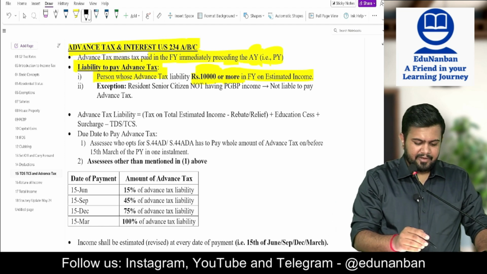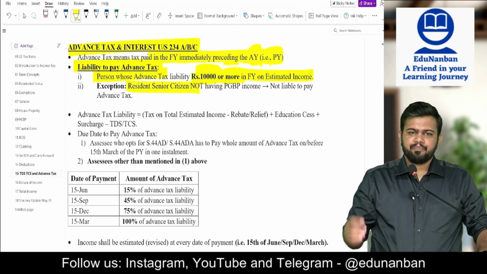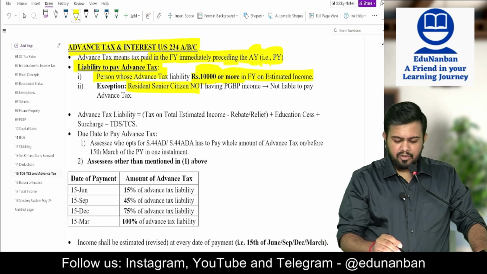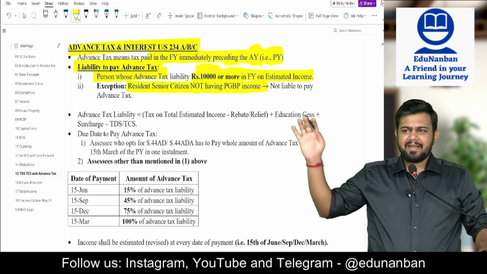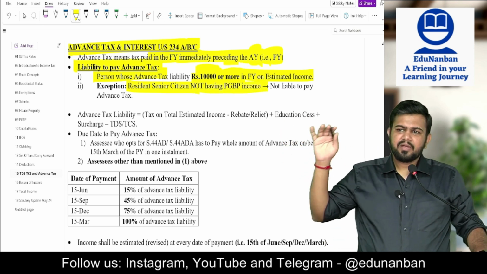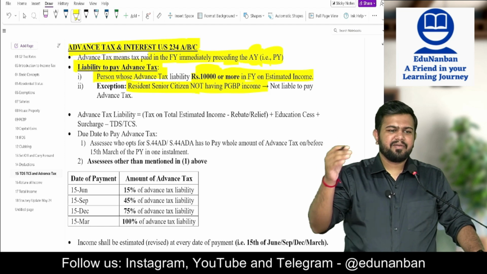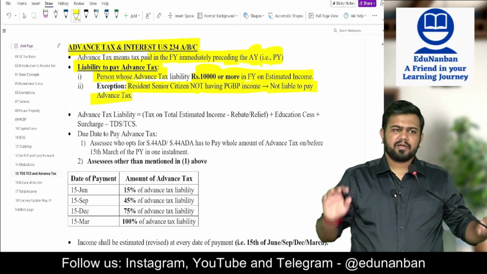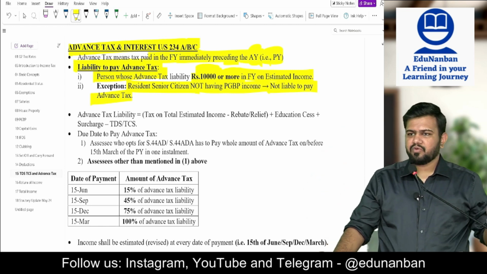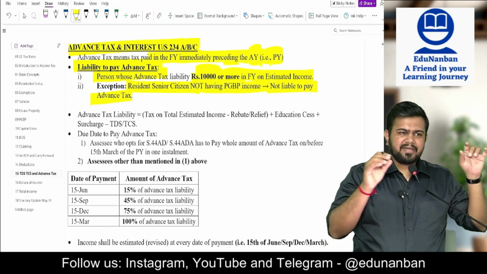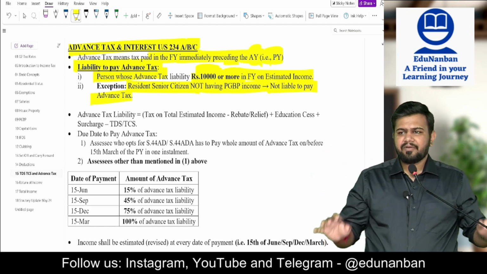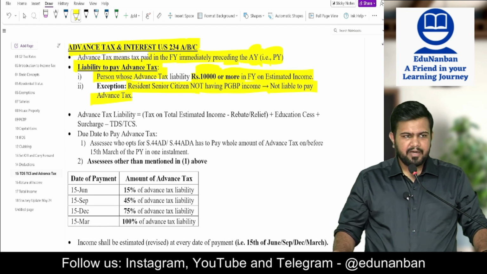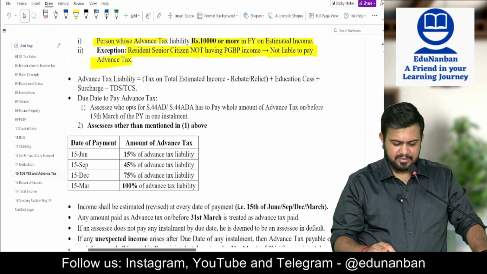Next, if there is a resident senior citizen not having PGBP income, this is an MCQ type question. A resident senior citizen not having PGBP income is not liable to pay advance tax. Whatever income, even if they have income of 1 crore, 2 crore, it does not matter. If there is a resident senior citizen not having PGBP income, no need to pay advance tax.